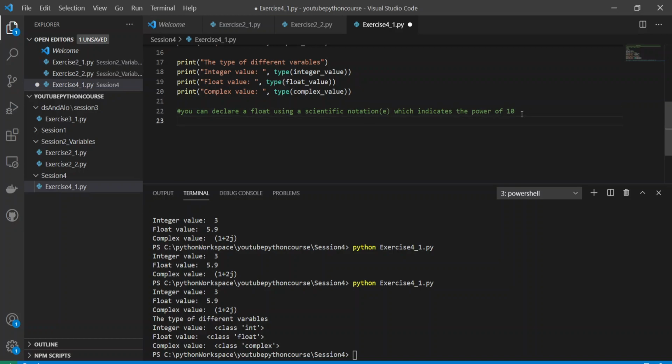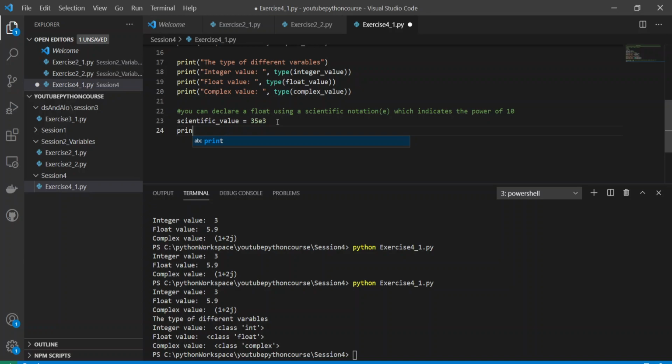Okay, so how this is done, for example, I can declare scientific value equal to 35E3. What does it mean? It means 35 times 10 to the power 3.